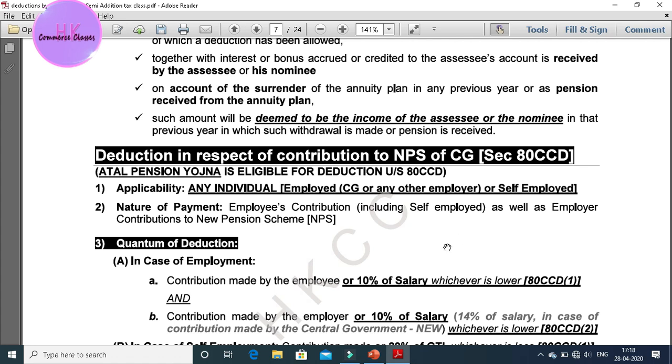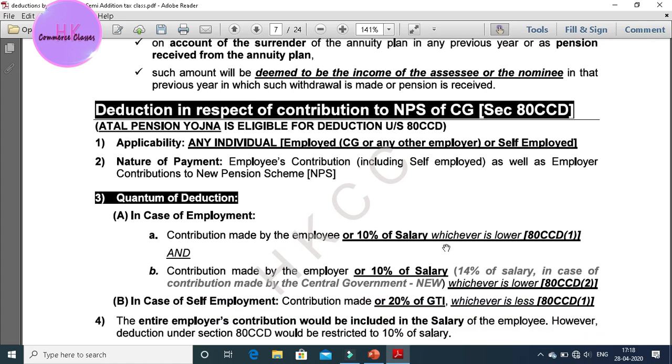Thirdly, quantum of deduction. In case of employment, contribution made by the employee. If the employee is making the contribution for this scheme, it is either 10% of his salary or the actual amount, whichever is lower. That lower amount will be taken, and that will go under 80CCD(1).